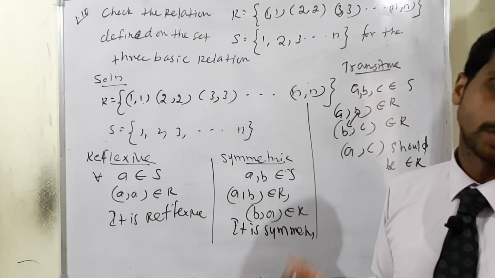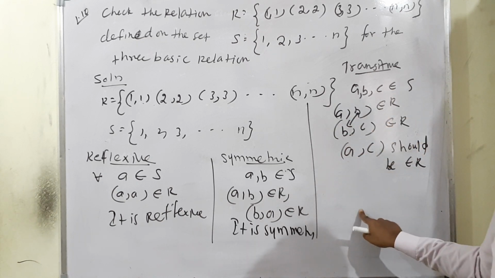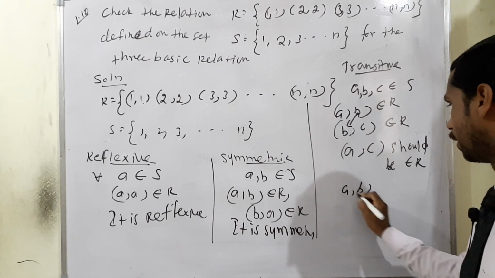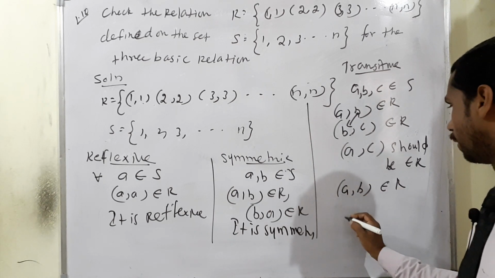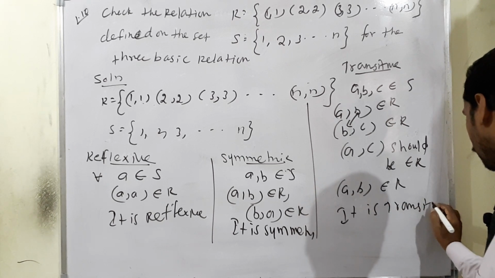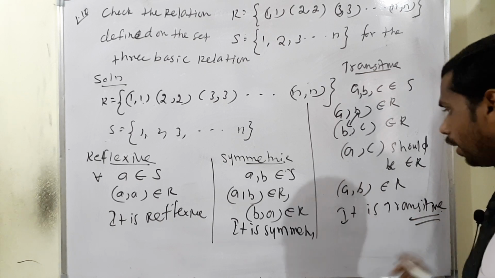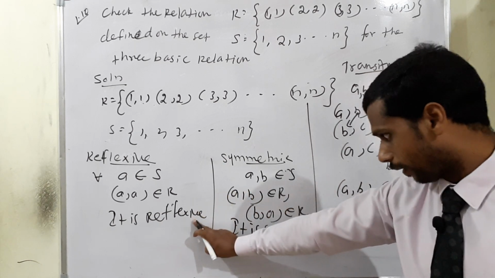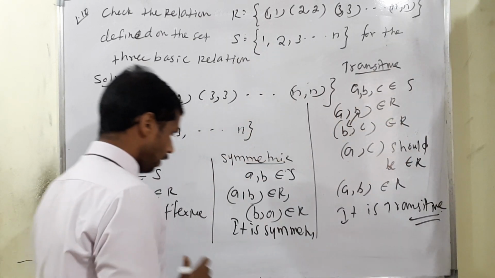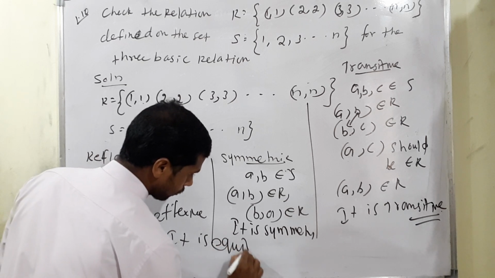Therefore first and last means (1,1) only is there. Therefore if it's a single term, definitely we can say it is transitive. So from this question, definitely (a,b) belongs to R means it is transitive. If the 3 conditions, reflexive, symmetric, transitive, are satisfied, definitely we can say it is an equivalence relation.